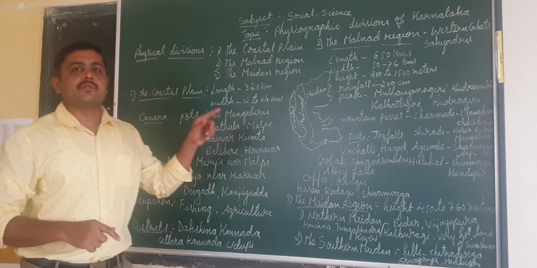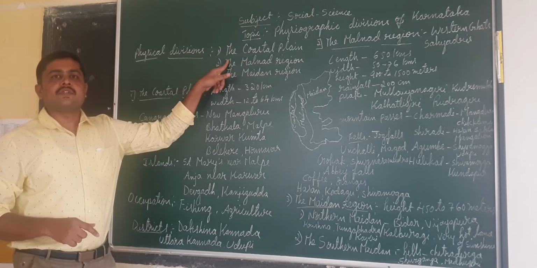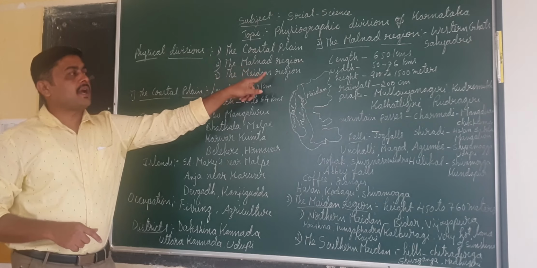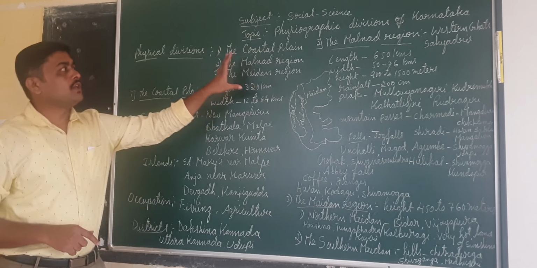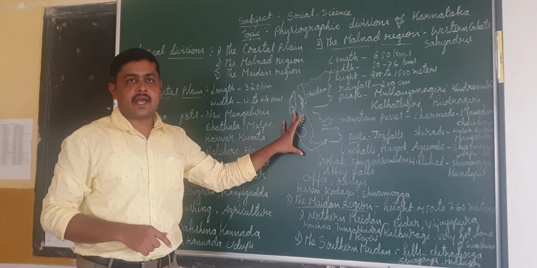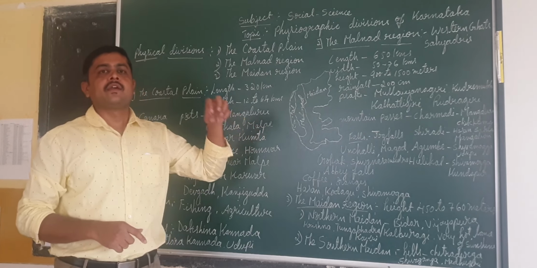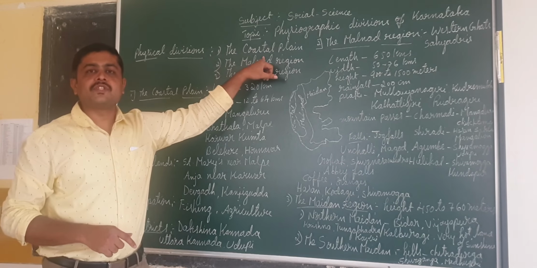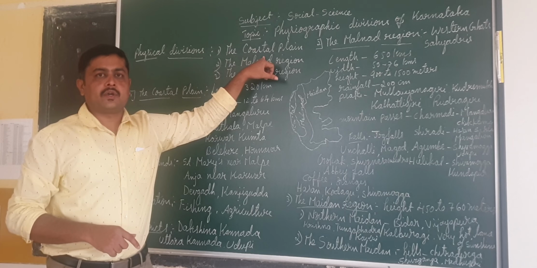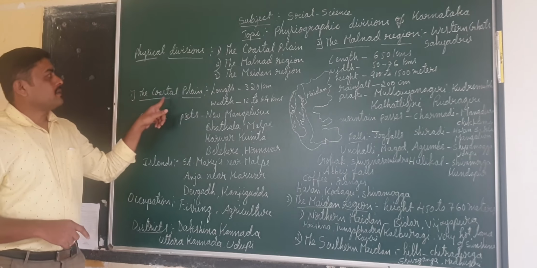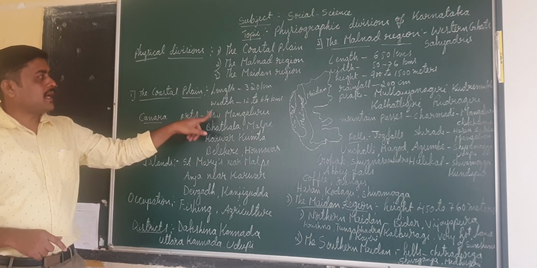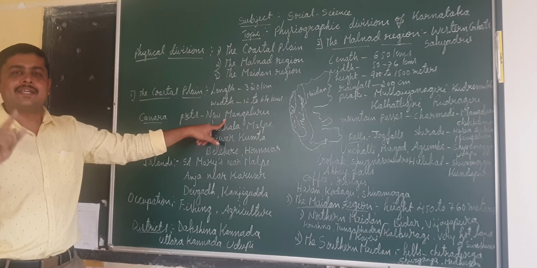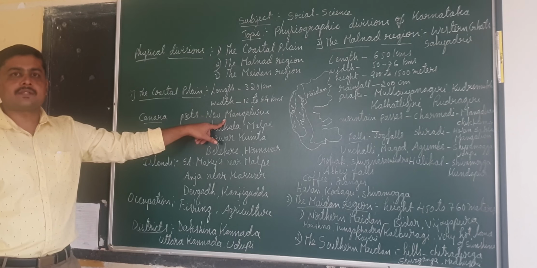So in this class we learned about the important physical divisions of our Karnataka: the coastal plain, the Malnad region, and the Maidan region. You should know the difference among these, and you should know the location also. And we should keep in mind the districts which come under each physical division. That is also very important. And here the coastal plain is very important, because the ports will play an important role in the economic development of our state as well as the country. Okay, did you understand this topic?